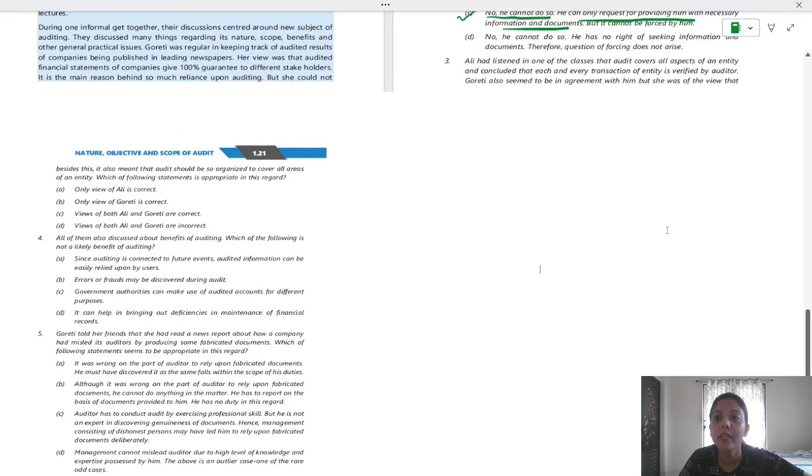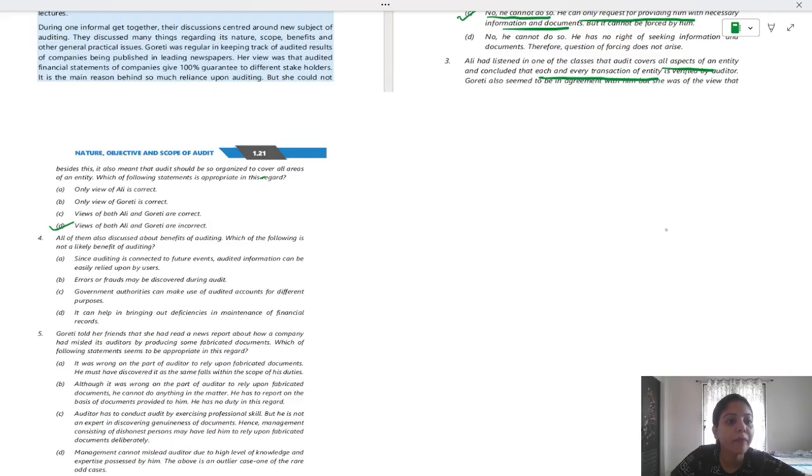What was Ali's viewpoint? Ali listened to one of the classes, okay, and covers all aspects of an entity. Concluded that each and every transaction of entity is verified. That is incorrect for sure. So Ali is incorrect in this regard. Each and every transaction cannot be verified because of timeliness of audit. Gaurathi also seemed to be in agreement with him. So she agrees with him. Okay. So she is also not right. She was of the view that besides it, it's also meant that audit should be so organized to cover all areas of entity. I think both of the views are incorrect.